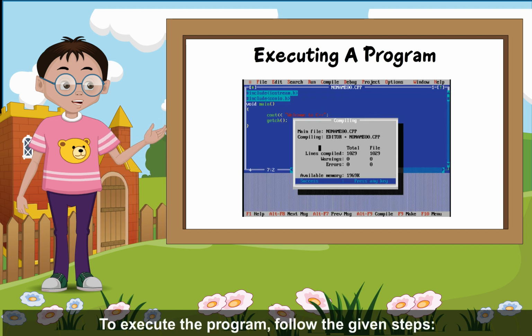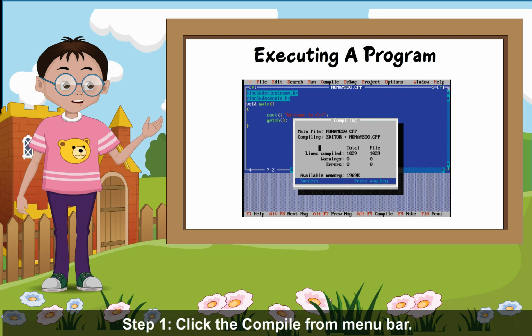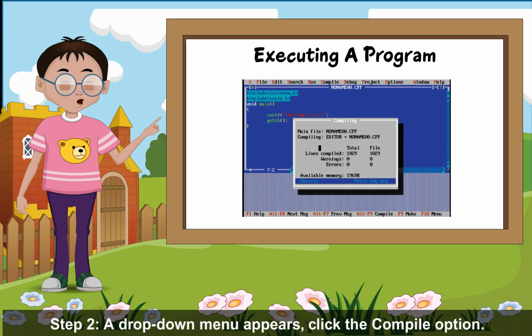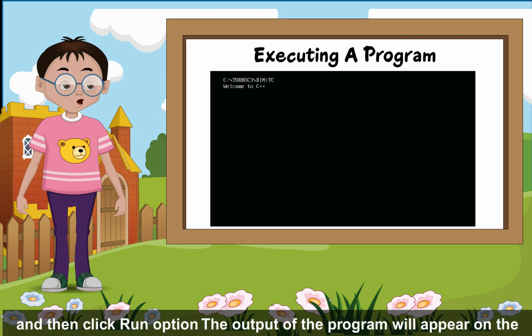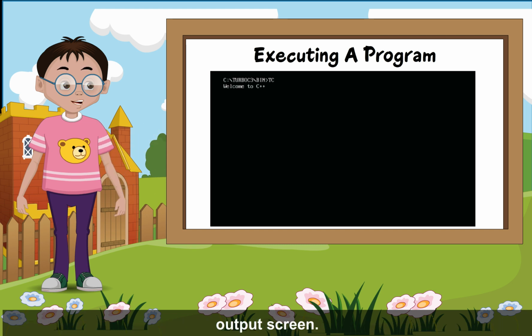Executing a program. To execute the program, follow the given steps. Step 1: click Compile from the menu bar. Step 2: a drop-down menu appears. Click the Compile option. Step 3: if there is no error, then run the program by clicking on the Run menu and then click the Run option. The output of the program will appear on the output screen.